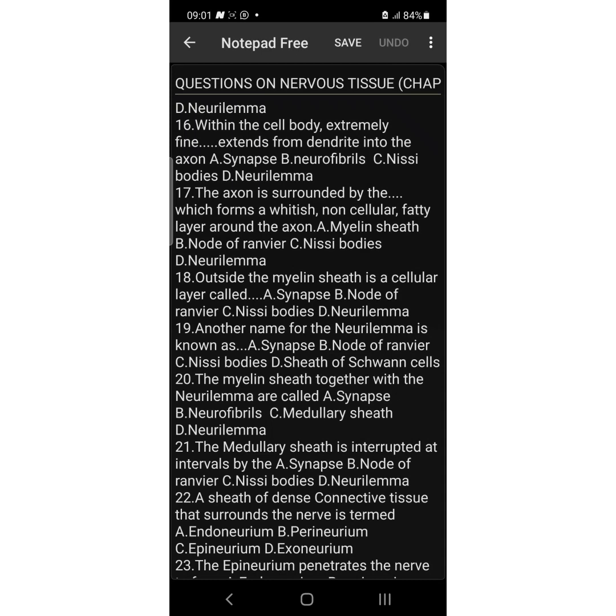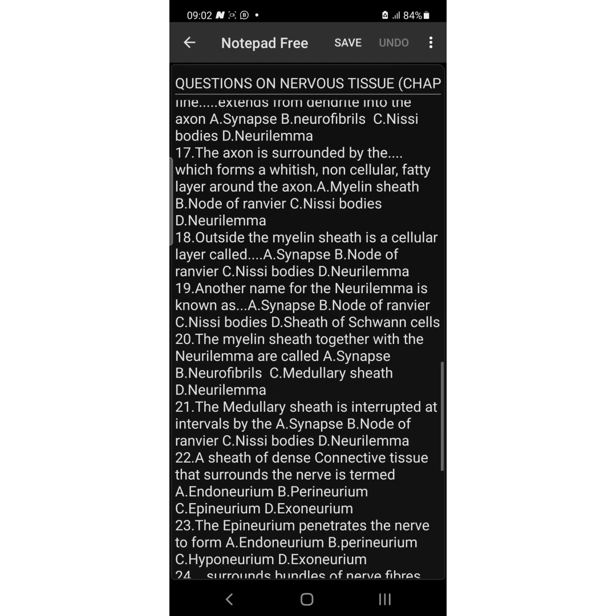Number 20. The myelin sheath together with the neurolemma are called dash. They are called medullary sheath. That is option C. Number 21.